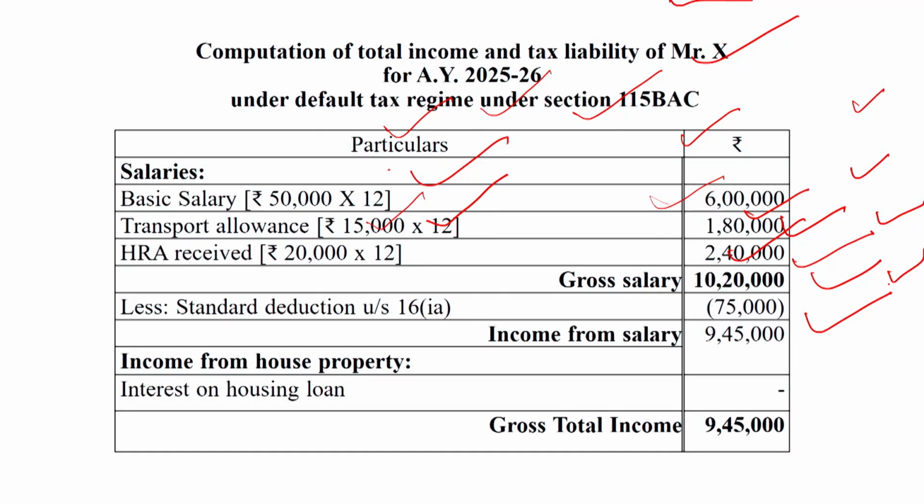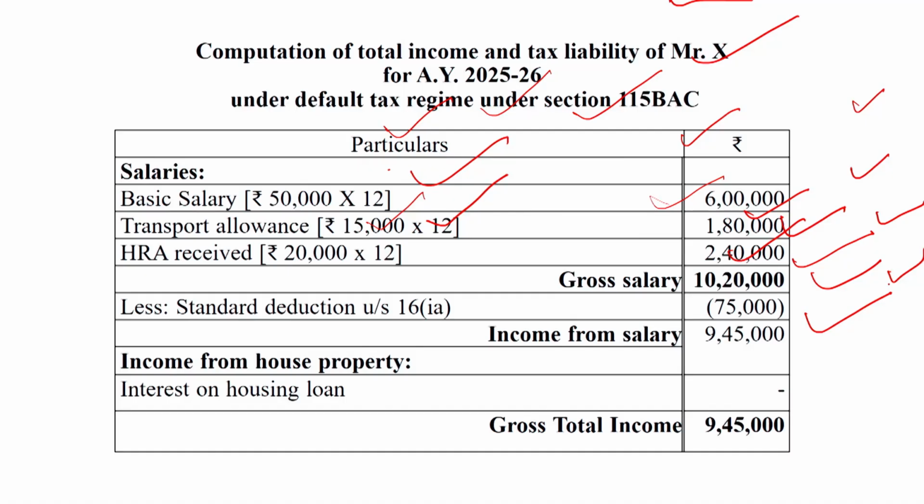So the total amount of HRA will be taxable in this question. As I said previously while explaining this question, if the house rent is not paid by the assessee at all, then the entire amount of house rent allowance will be taxable.